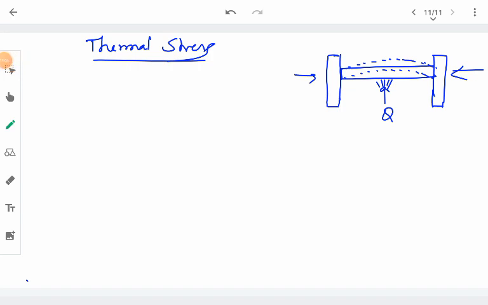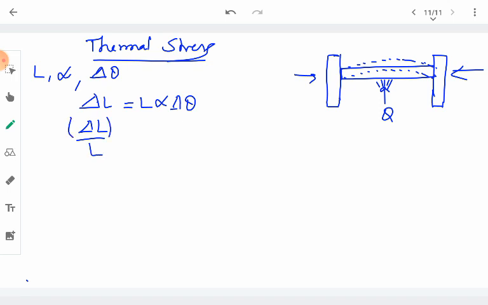So if L is the original length of the rod, whose coefficient of linear expansion is alpha, and suppose that we are creating a temperature change of delta theta in the rod. In that case, we already know that this change in the length, or increase in the length, is given by L times the original length times alpha delta theta. This we already know, and this delta L upon L, the ratio of the change in length per unit original length, is nothing but the longitudinal strain, and it comes out to be alpha delta theta. So this is longitudinal strain.